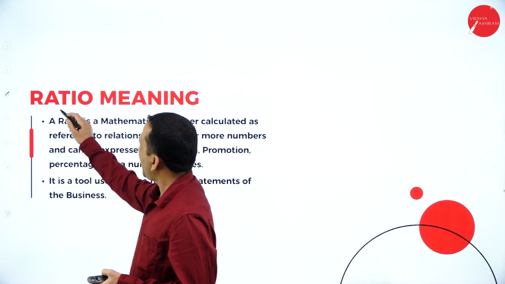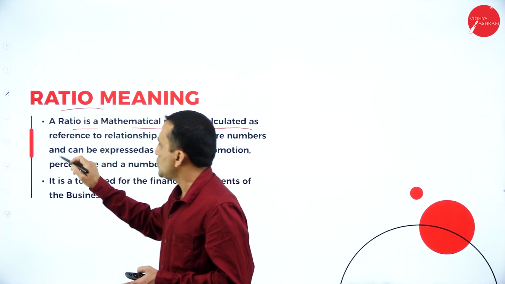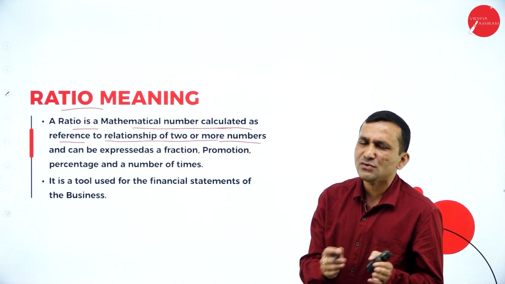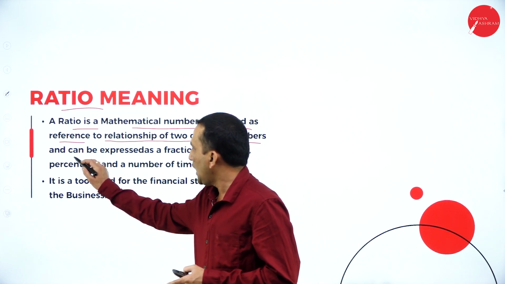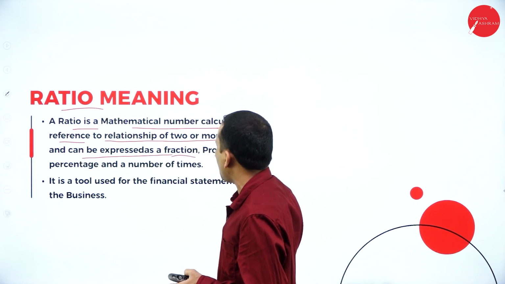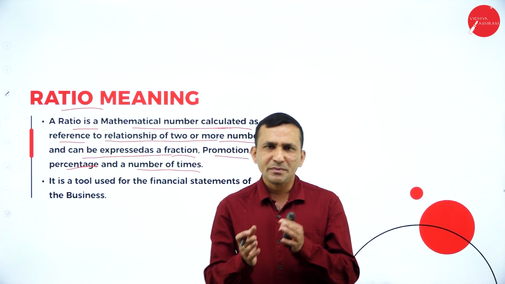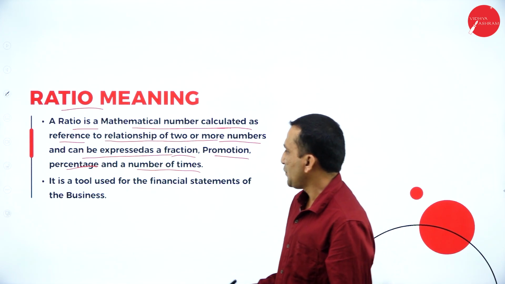Meaning of ratio: a ratio is a mathematical number calculated with reference to the relationship between two or more numbers that we are comparing. That is why we call ratio a mathematical tool, and it can be expressed as a fraction, proportion, percentage or number of times. So we calculate on a time basis, percentage basis or proportion basis.